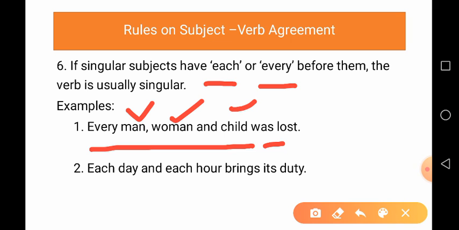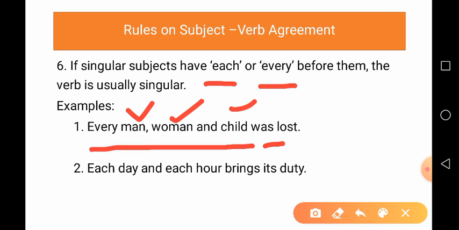So, there are three different words, man, woman and child, but these words are placed after each or every.